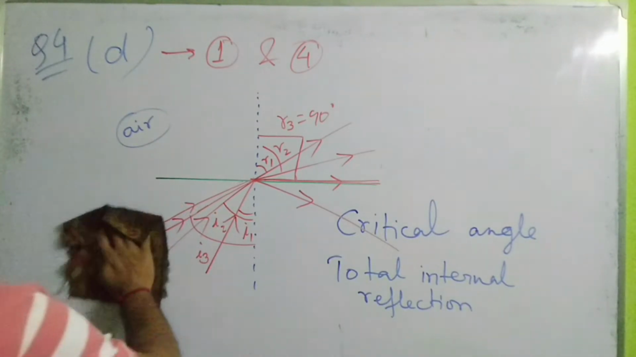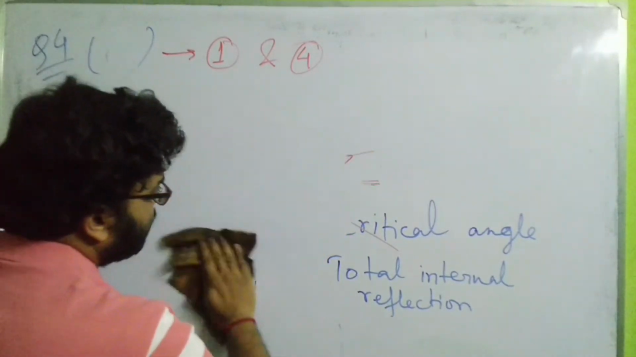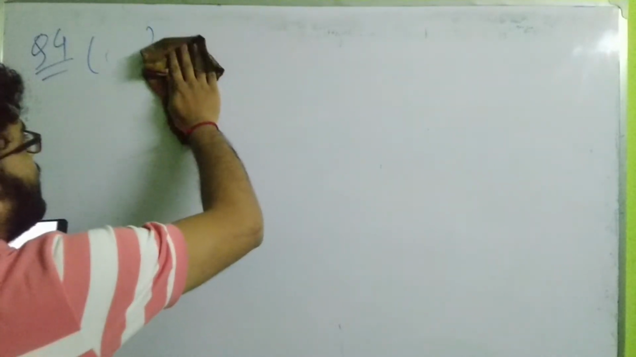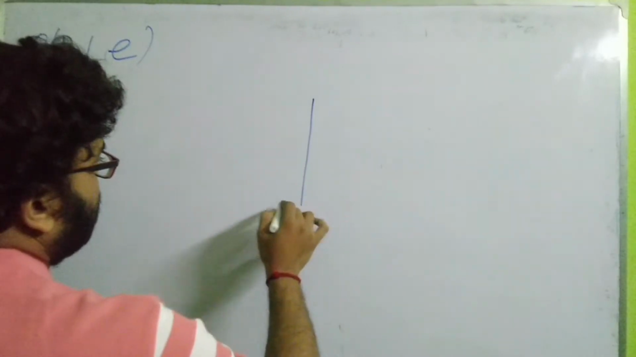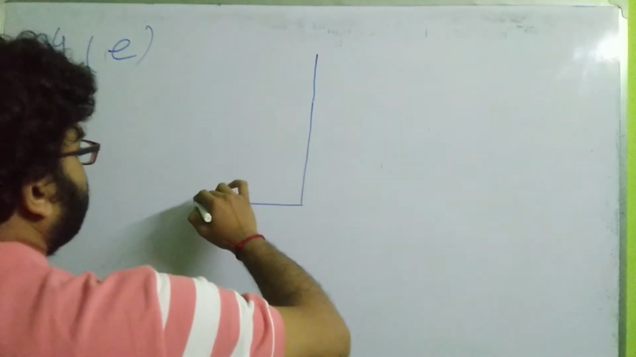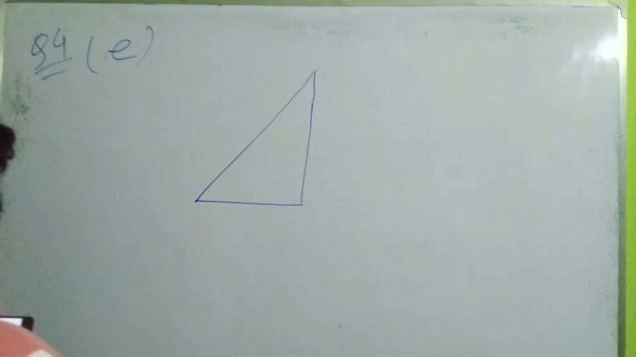So question number 4E. If you have not noted down the solution, you can pause the video, move a little bit back and note down the solution. Question number 4E. A figure has been given. A right angle prism is shown in the figure. Now a light ray is coming.